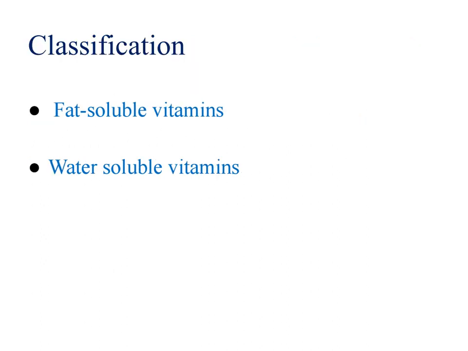Let's move on to the classification. Vitamins are basically divided into two broad categories based on solubility. Those are fat soluble vitamins and water soluble vitamins. Examples of fat soluble vitamins are A, D, E and K. Water soluble vitamins are vitamin B and C.